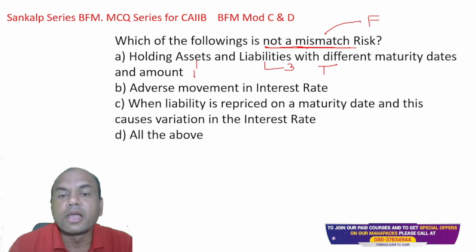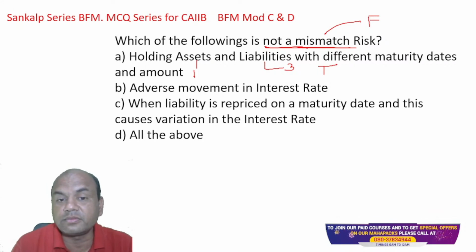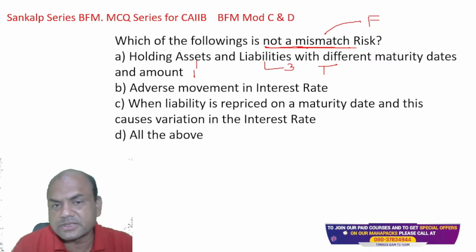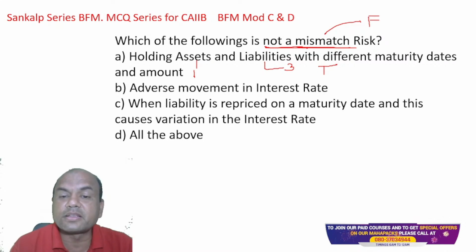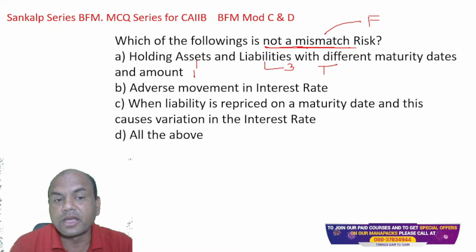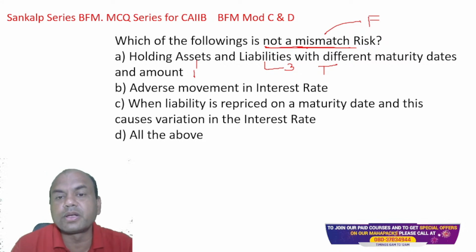Adverse movement in the interest rates. So is it not a mismatch? Adverse movement. Let me see the answer from your side. What is C? When the liability is repriced on maturity date and this causes variation in the interest rate. So firstly, tell me about B. Adverse movement in the interest rate risk.